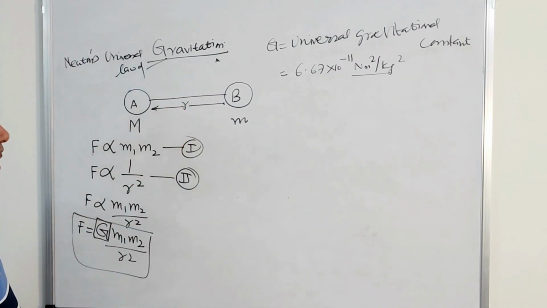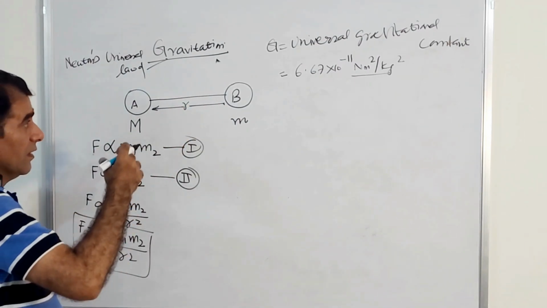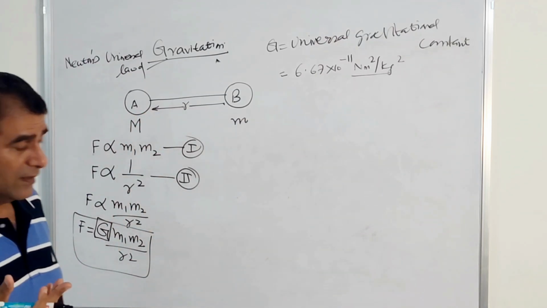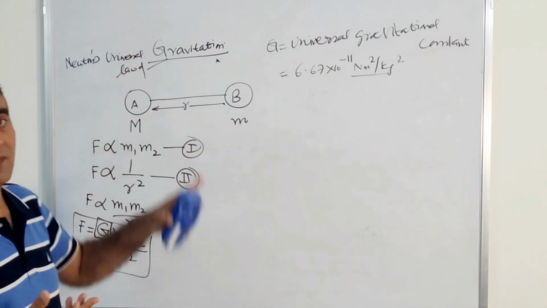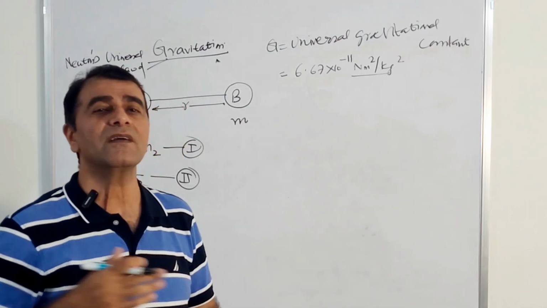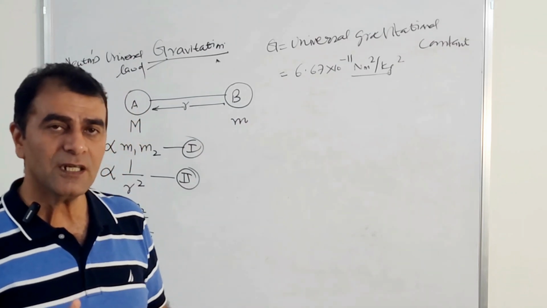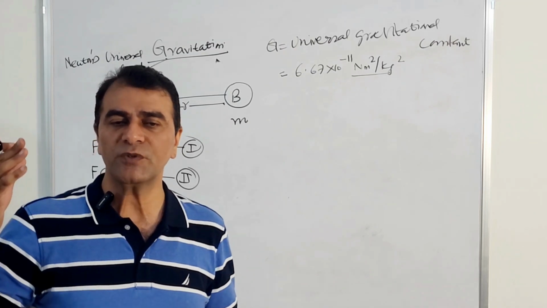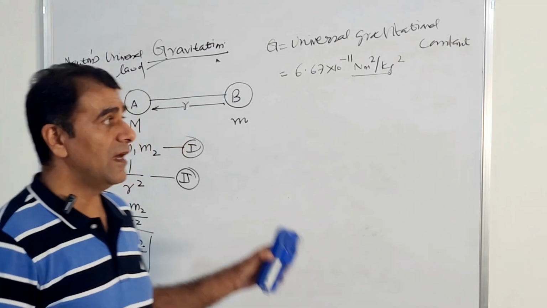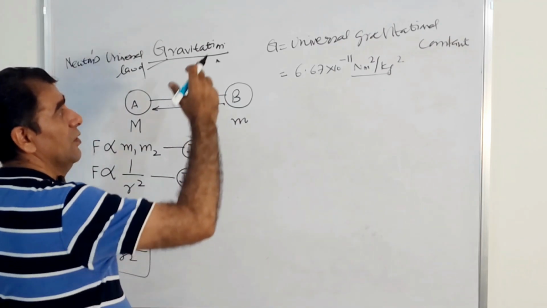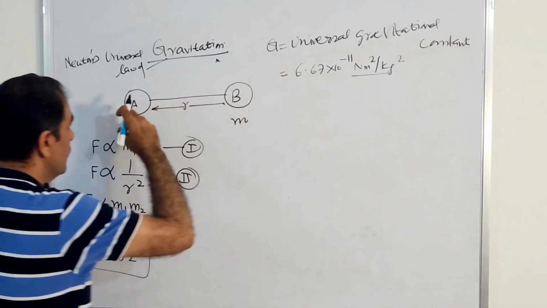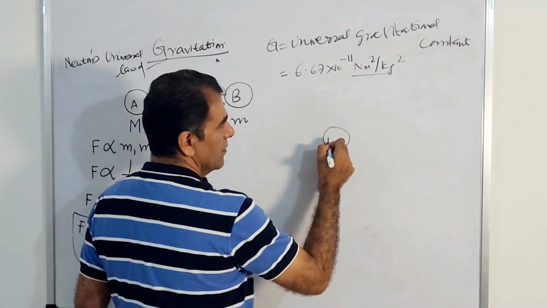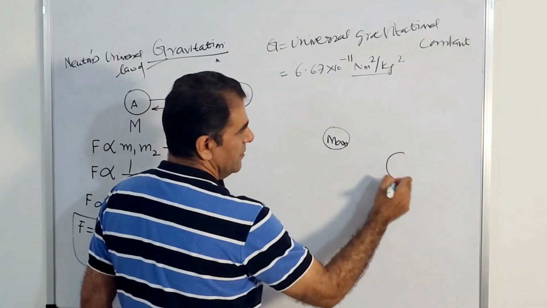So, can we use this law somewhere? Yes. The name suggests universal. What is the meaning of universal? Universal means anywhere in the universe, whether you are talking about terrestrial objects or extraterrestrial objects, or objects on the earth, this law is applicable anywhere. It means you can find the value of force between any two bodies, like between the moon and the sun.